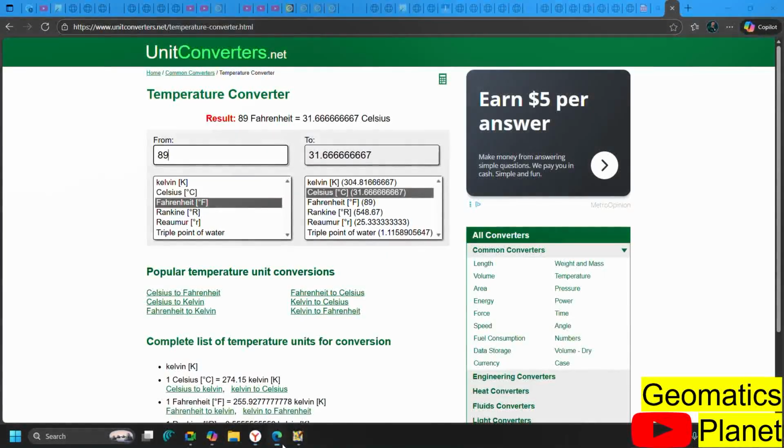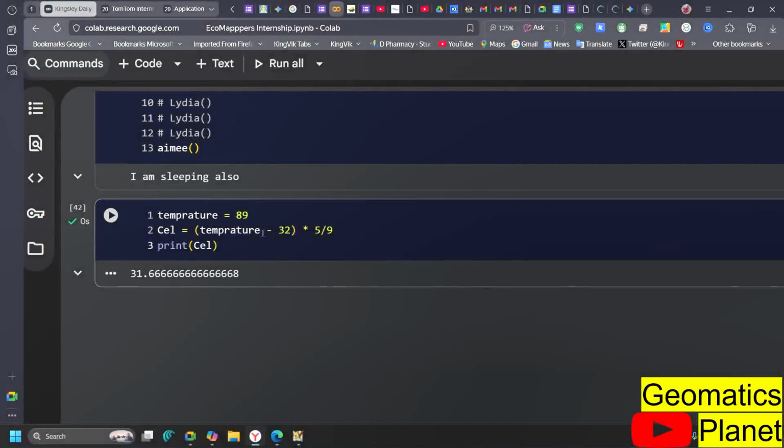If you go to what we converted earlier, you can see it there as 31.666. So there's an approximation here that makes one an 8 and the other a 7. This is the conversion, and this is how the formula works.